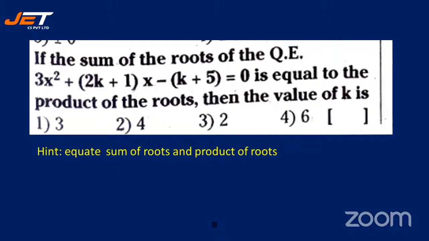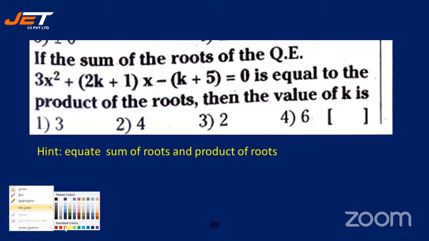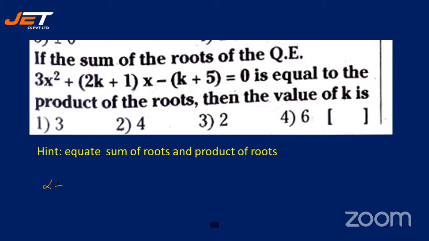If the sum of the roots of the quadratic equation 3x square plus (2k plus 1) into x minus (k plus 5) is equal to 0 is equal to the product of the roots, then what is the value of k? Quickly do it and give me the answer. Let me try doing the sum. Students, be very swift. What is the sum of the roots, alpha plus beta? That is minus b by a. What is the product of the roots, alpha beta, which is c by a.